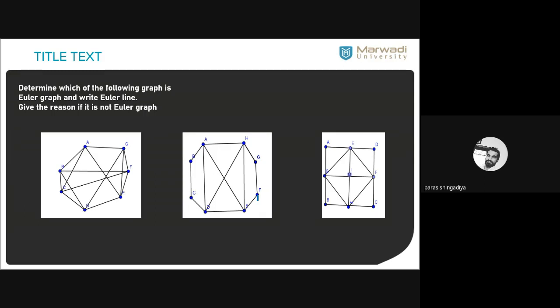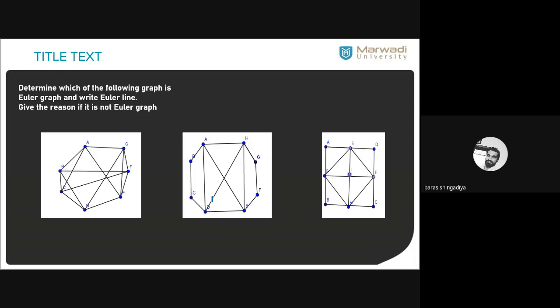What is the answer of the second one? That is also Euler. All the vertices have even degree. First apply this condition to any graph in which you have to check Euler. First apply the condition and verify the degree. If all the vertices have even degree, then it is always an Euler graph. And then write the Euler line as the answer.